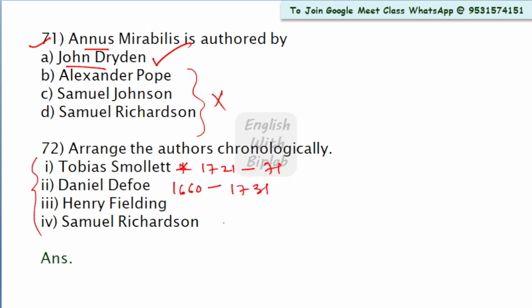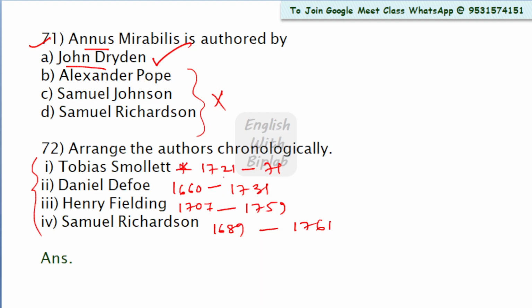Henry Fielding's span ranged from 1707 to 1759. And Samuel Richardson was born in 1689 and he breathed his last in 1761.